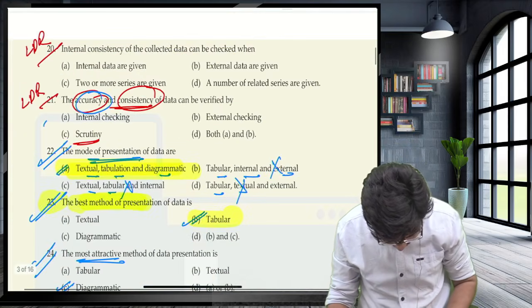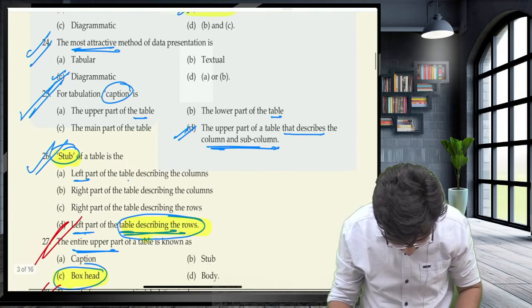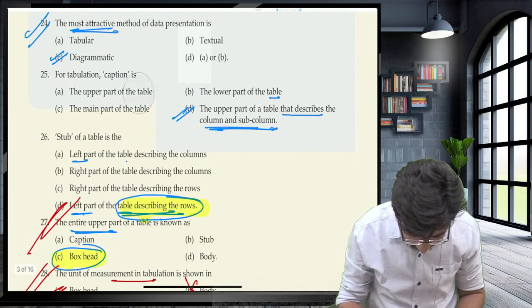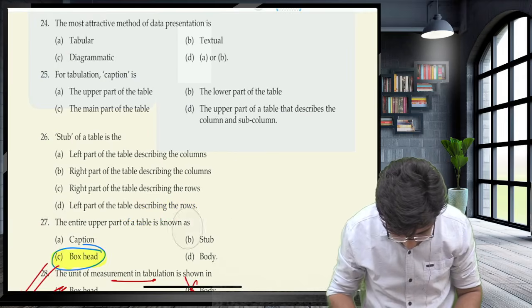Now, Maria has asked me one question. Wait, I have not discussed this. Yes, now look at this question, guys. How they will ask the question on this category.